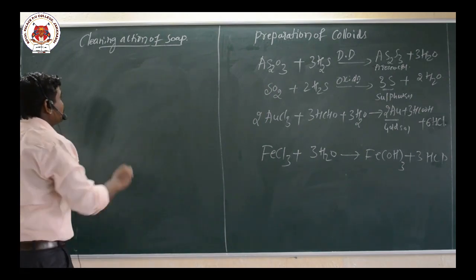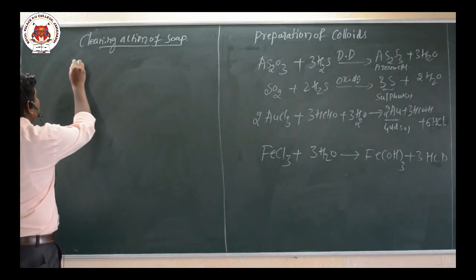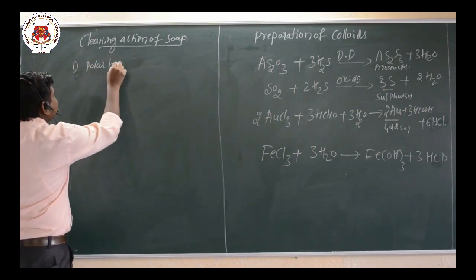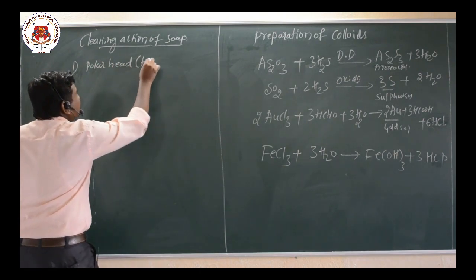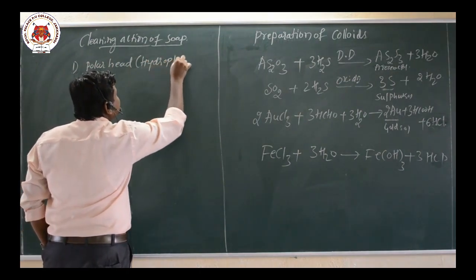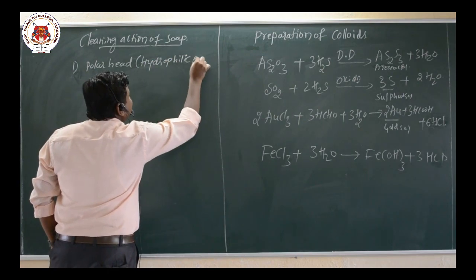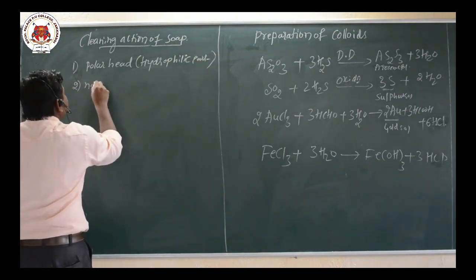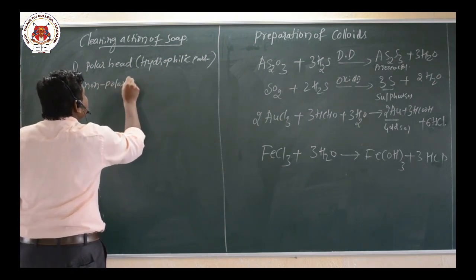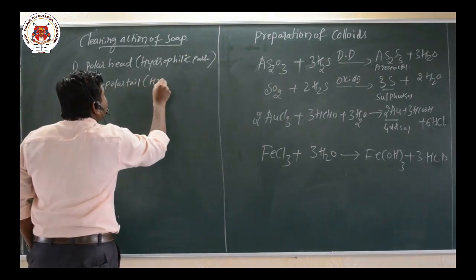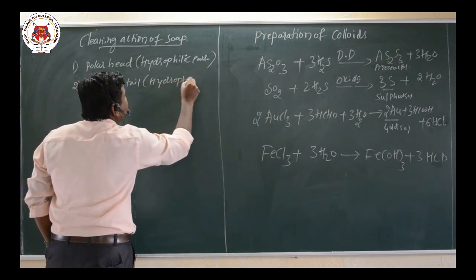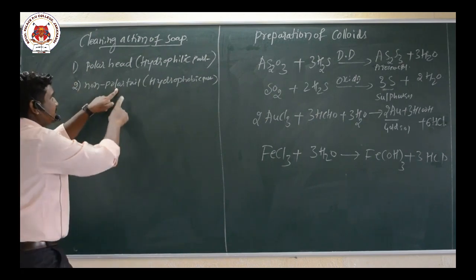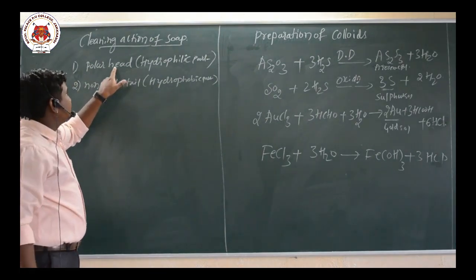We already know that soap consists of two parts: one is the polar head, the hydrophilic part, and the other is the non-polar tail, the hydrophobic part. This is the water hating part, the non-polar tail, and this is the polar head, the water loving part.